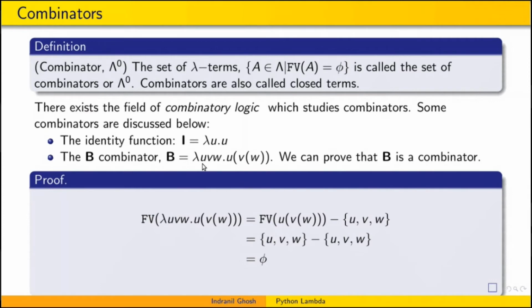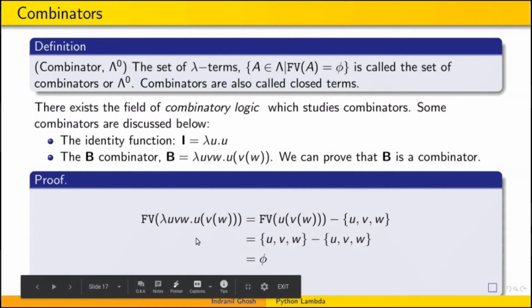B is written as lambda u v w dot u applied to v applied to w. This lambda u v w is the short form for lambda u dot lambda v dot lambda w. We can also show that B is a combinator: if we find the free variables of the B combinator, we will get a null set.